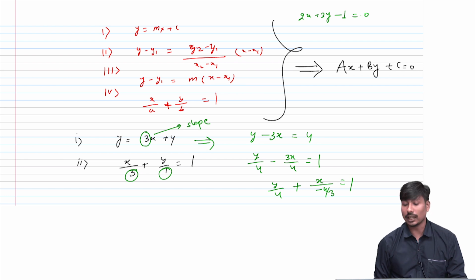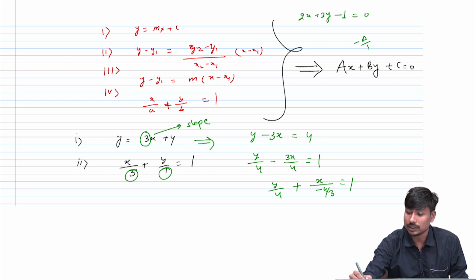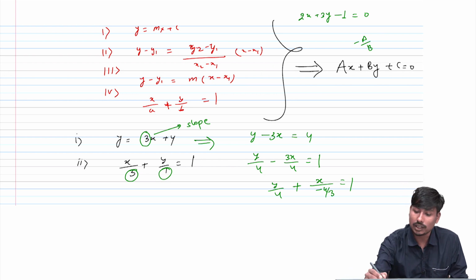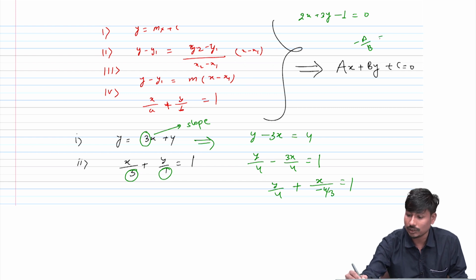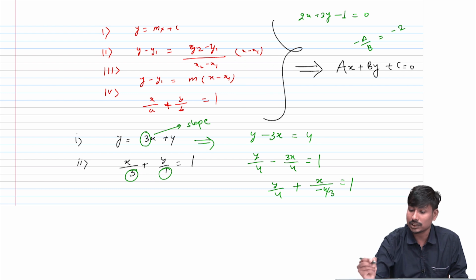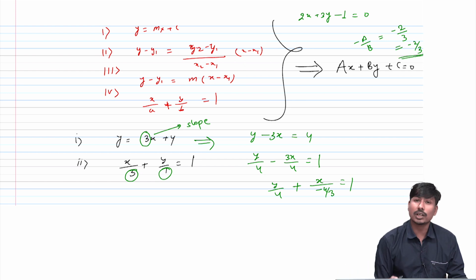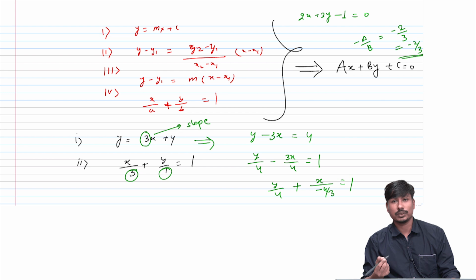Obviously I can. We know minus a by b is the slope of the line. So I directly come up with a, which is 2, and b, which is 3. So minus 2 by 3 is the slope. Do I need to convert this form into any other form? No, obviously not.